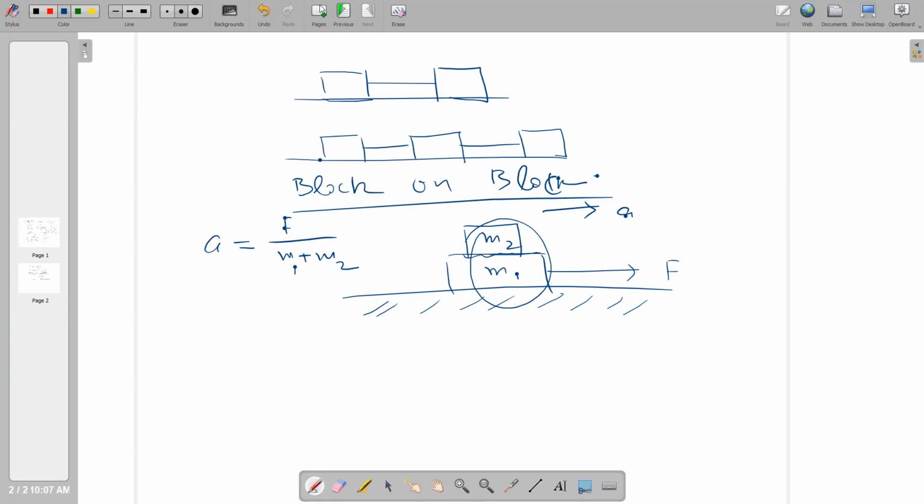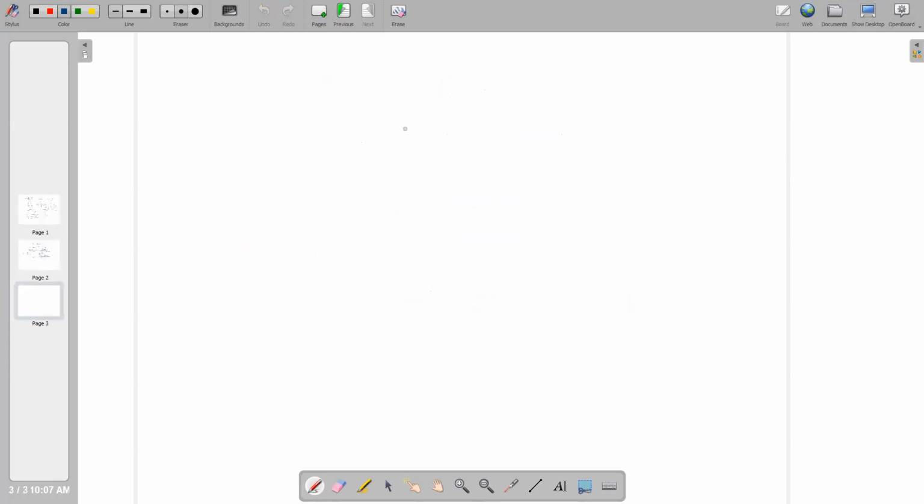I'm taking another example. Suppose this is a block and it is 6 kg, and this is a block, it is 4 kg, and the force is acting here, 50 Newton. Now the question is whether both blocks are moving together or not.